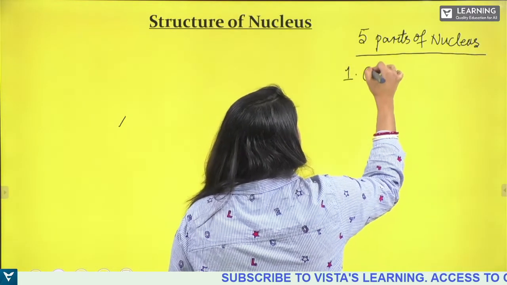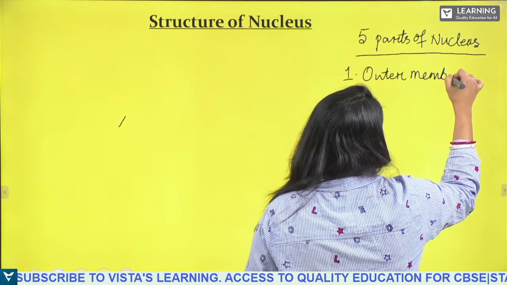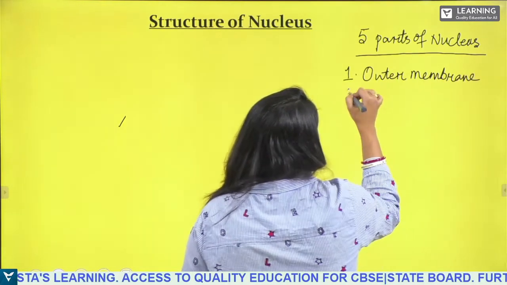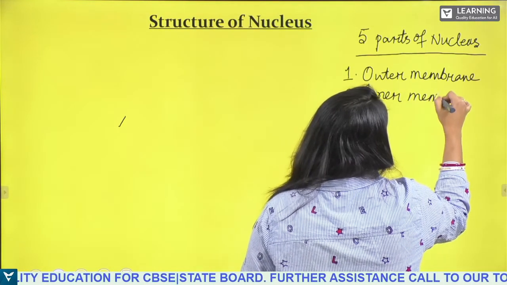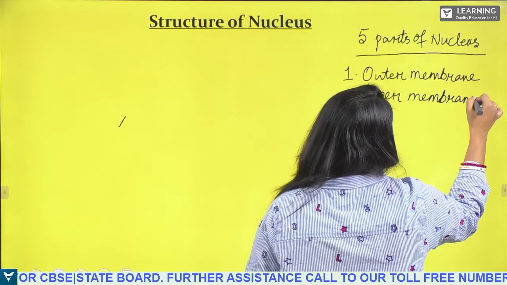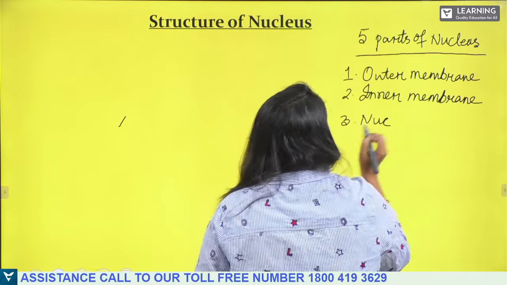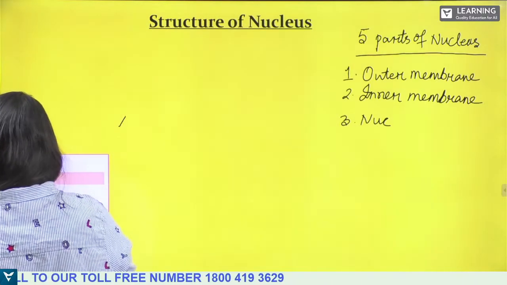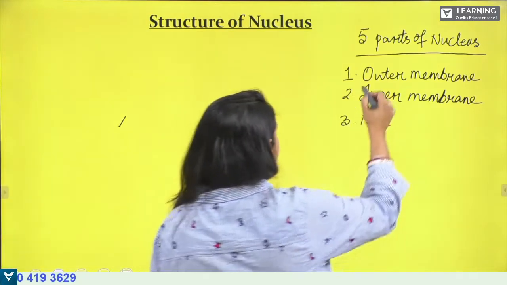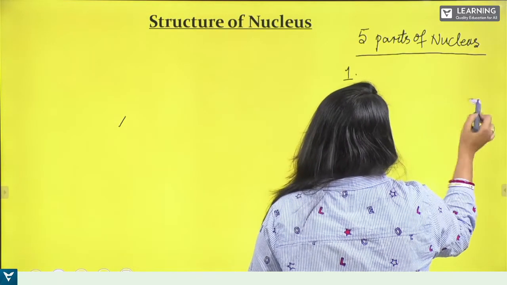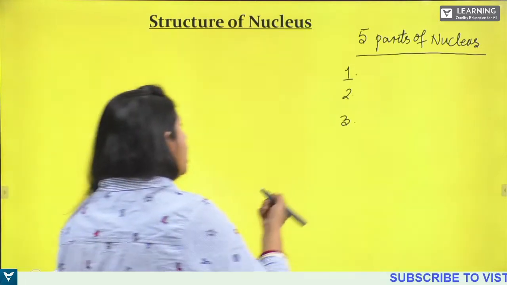Number 1, the nucleus has an outer membrane. Number 2, it has an inner membrane. Then number 3, the outer membrane and inner membrane together we call the nuclear envelope.